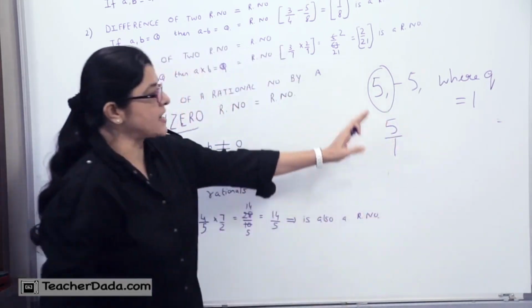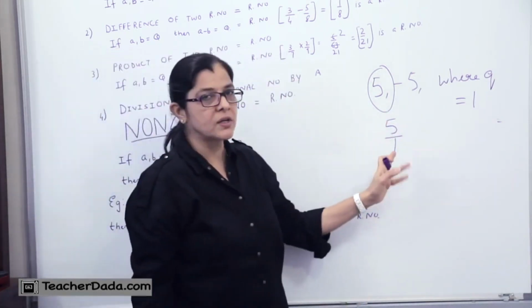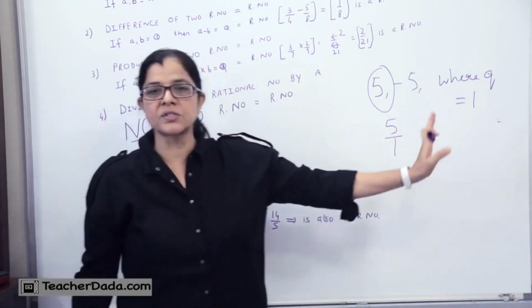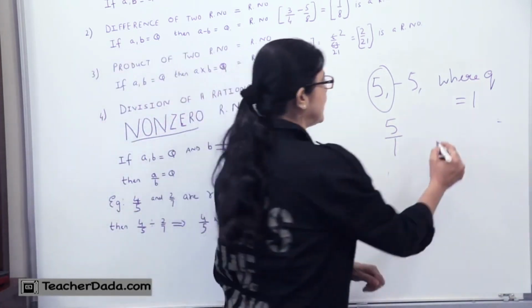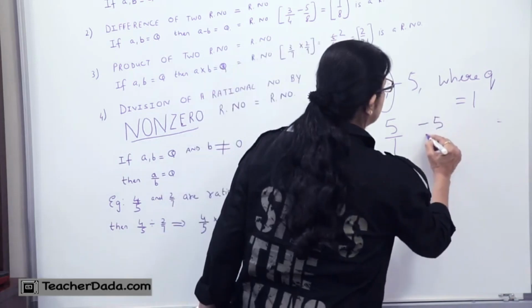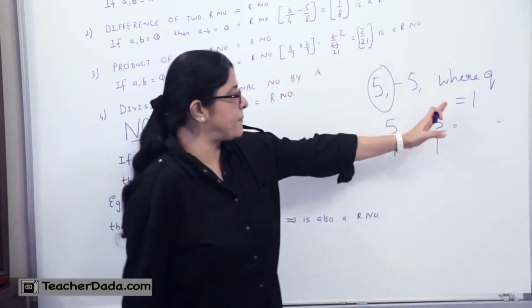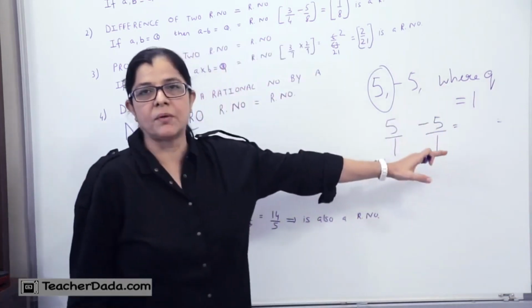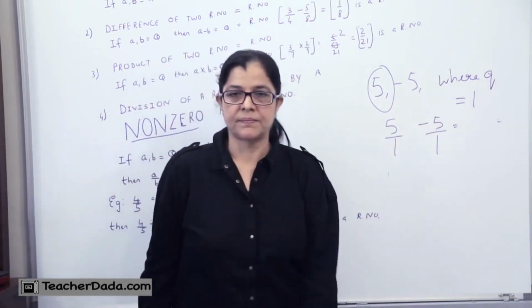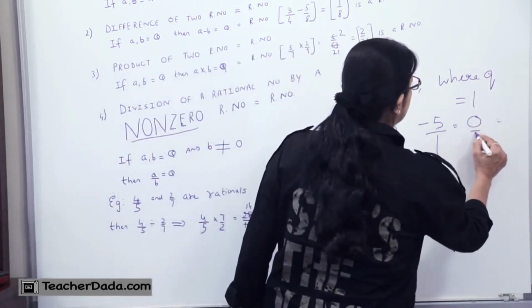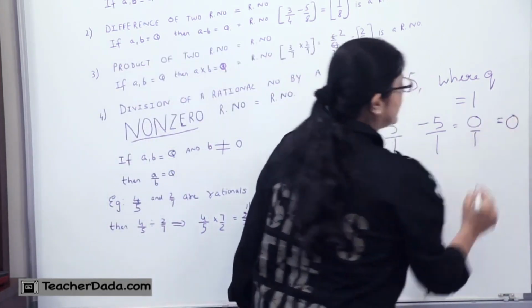So this becomes a rational number where Q is equal to 1, and the condition is that Q is not equal to 0. Or if I say minus 5, I can write minus 5 upon 1, that's P upon Q, so it's a rational number. If I say 0 upon 1, it is 0, so it is a rational number.